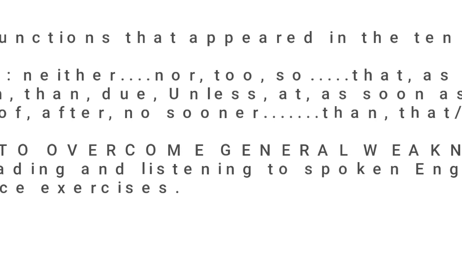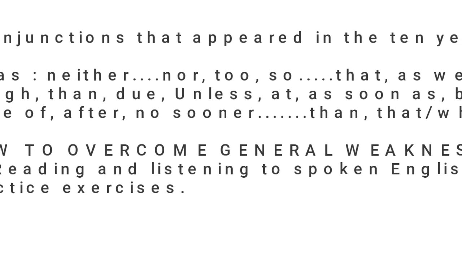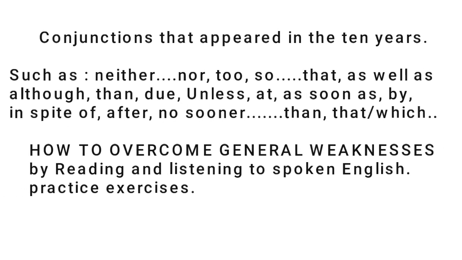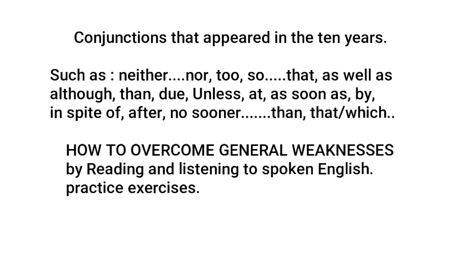They are neither nor, to, so that, as well as, although, then, due to, unless, at last, as soon as, in spite of, after, no sooner than, that, or which. All these conjunctions have appeared again and again in the board exam, so you can prepare them accordingly to gain better marks.